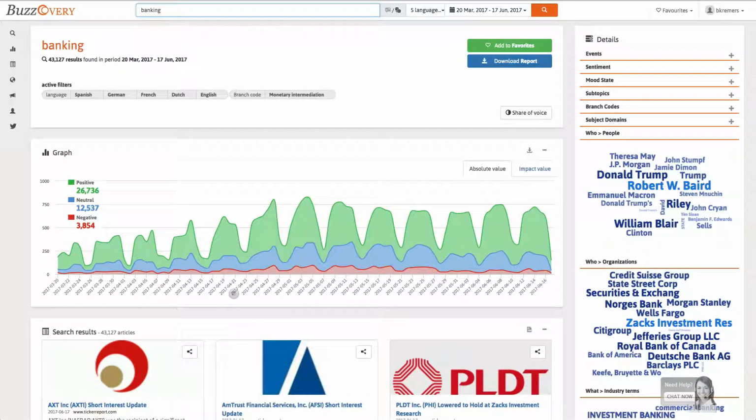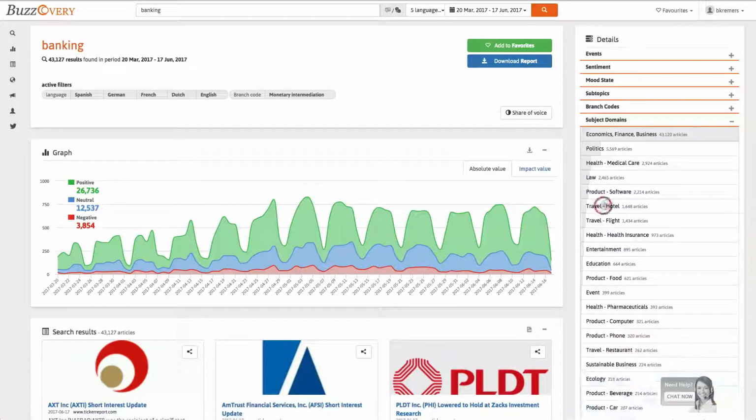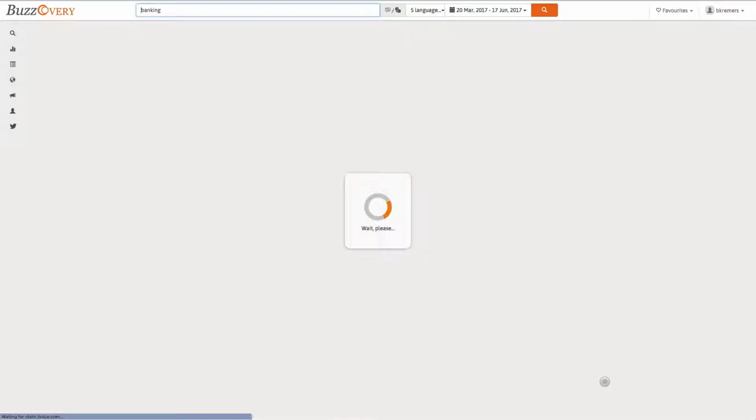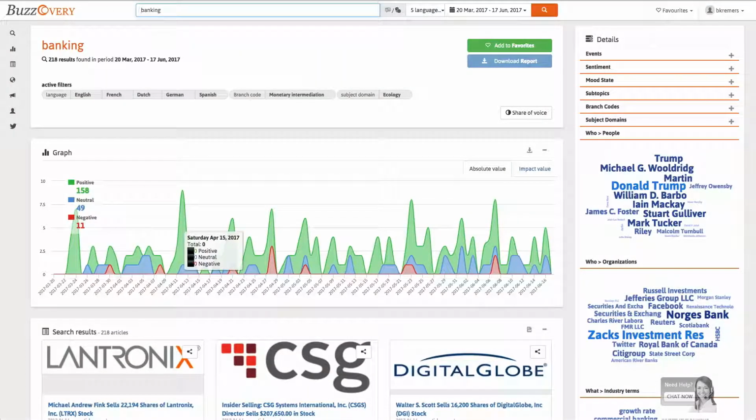John continues working on his selection since he is specifically interested in sustainability. He wants to keep only those articles that are specifically about ecology. He chooses a subject domains filter, more specifically, ecology. He sees before selecting how many items he'll be left with. From these publications, John already sees a few striking names in the WHO organization's word cloud: HSBC, and Zacks Investment